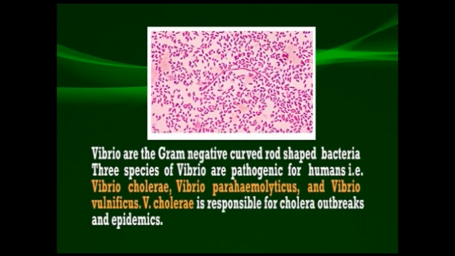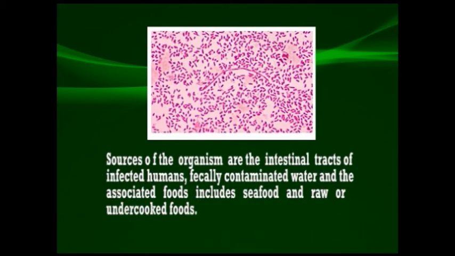Next we'll come to another organism that is known as Vibrio. These organisms, Vibrio, are gram-negative, curved, rod-shaped bacteria. Three species of Vibrio are pathogenic for humans: Vibrio cholerae, Vibrio parahaemolyticus, and Vibrio vulnificus. Vibrio cholerae is responsible for cholera outbreaks and epidemics, and the sources of the organism are the intestinal tract of infected humans and fecally contaminated water. The associated foods include seafoods and raw or undercooked foods.